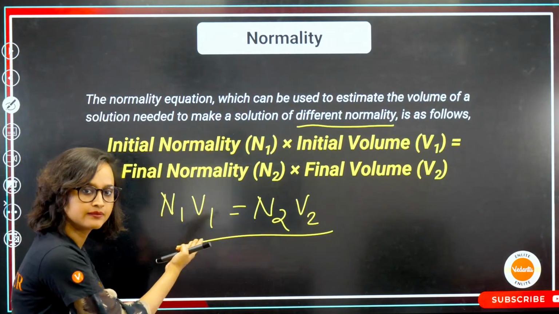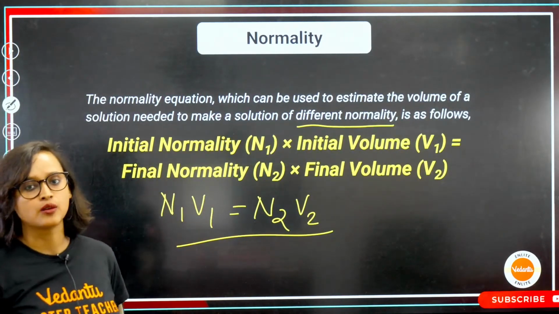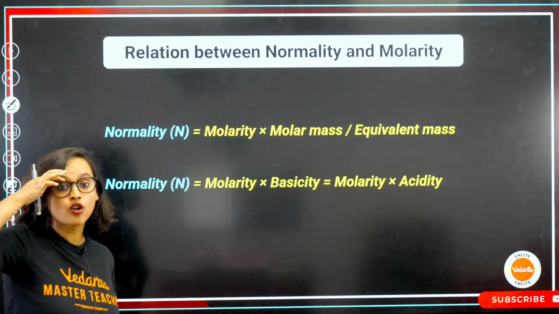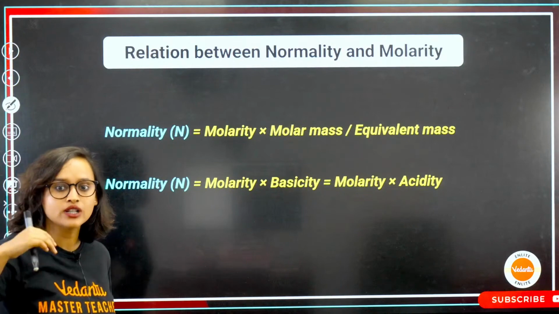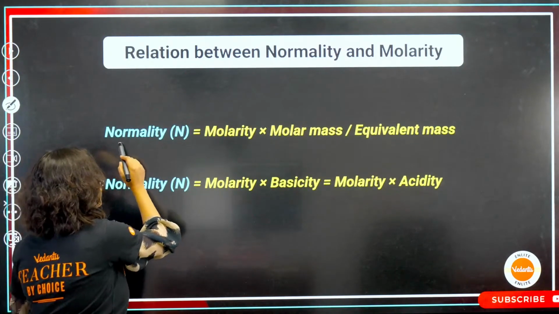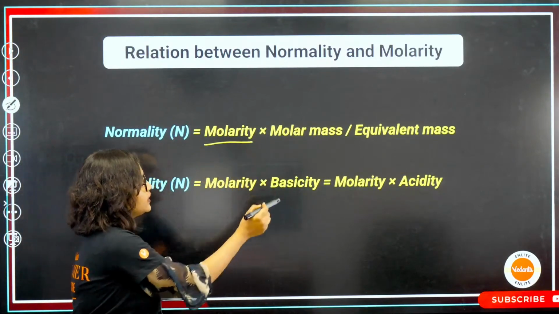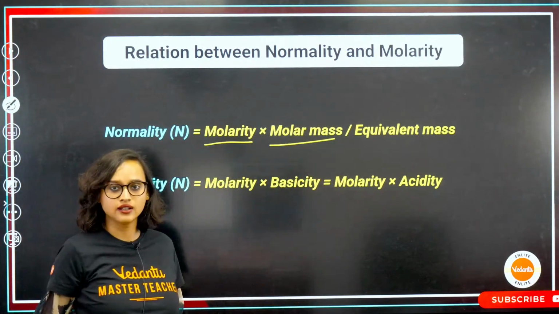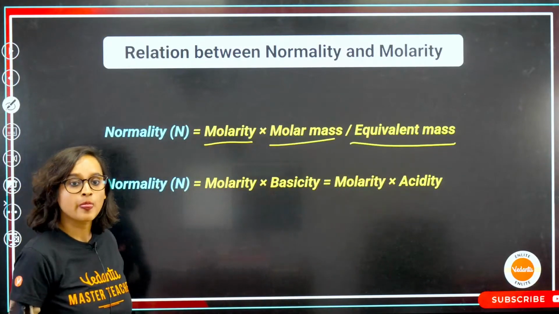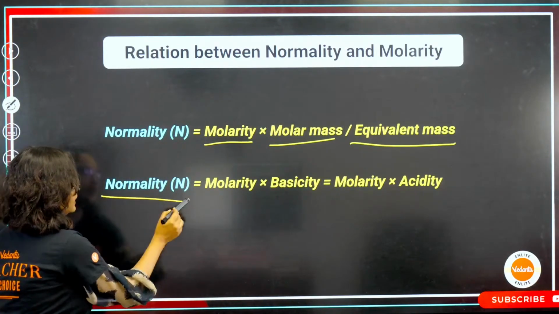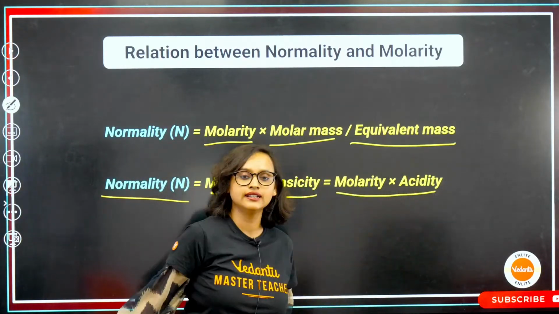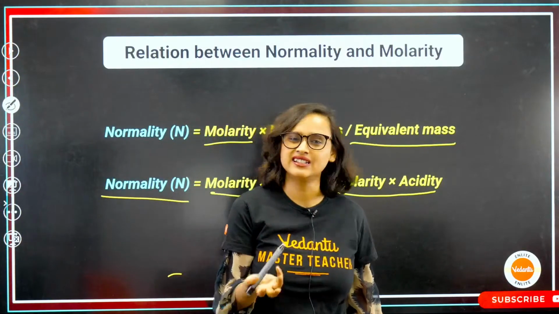Exactly. That's the one. Okay. Now, what is the relation between normality and molarity? Normality is basically molarity into molar mass divided by equivalent mass. Or normality is equal to molarity into basicity, molarity into acidity. Acidity, basicity, that much we know.